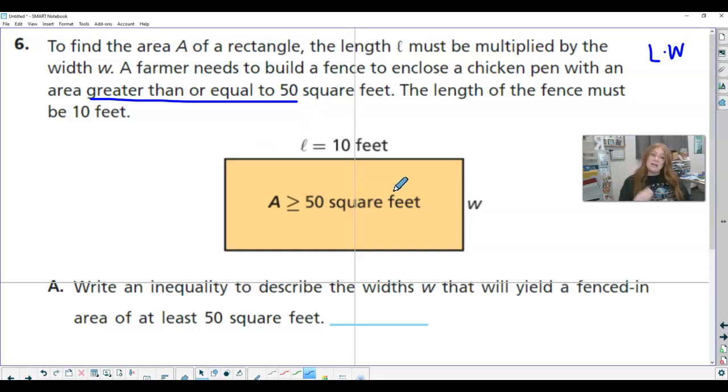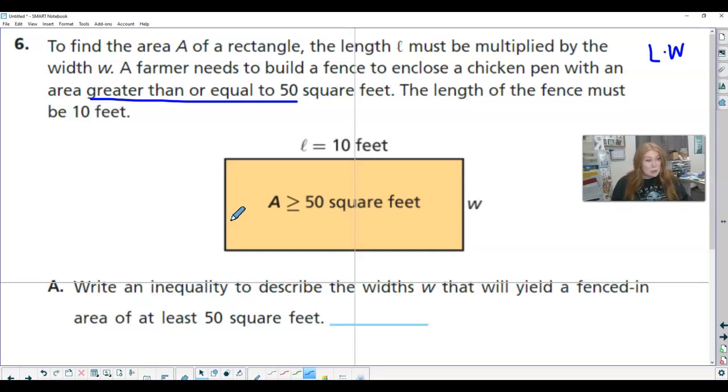So his total area has to be at least 50, right? It has to be 50 or greater. It can be 50, but it has to be at least that. The length of the fence must be 10, so we are finding W here. Write an inequality to describe the widths that will yield a fenced-in area of at least 50 square feet.